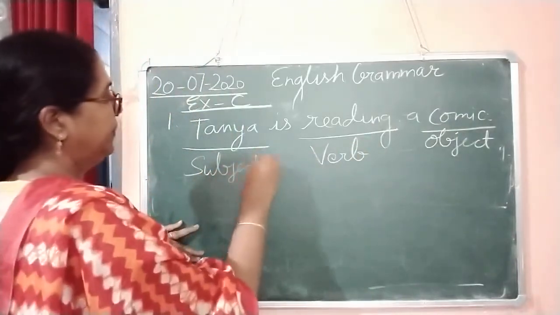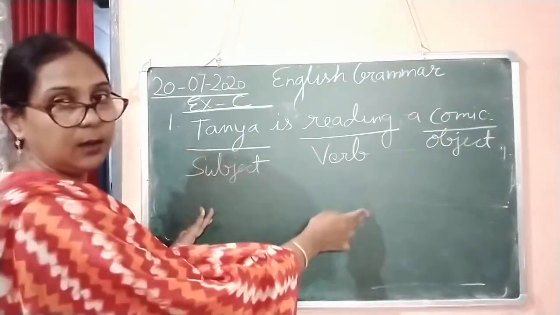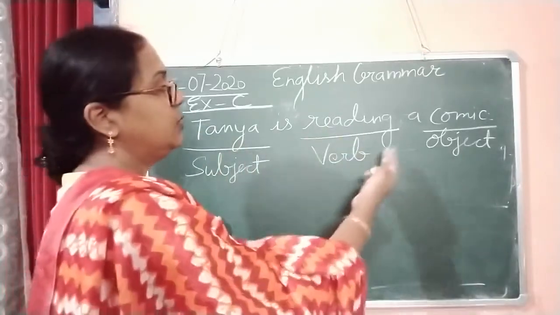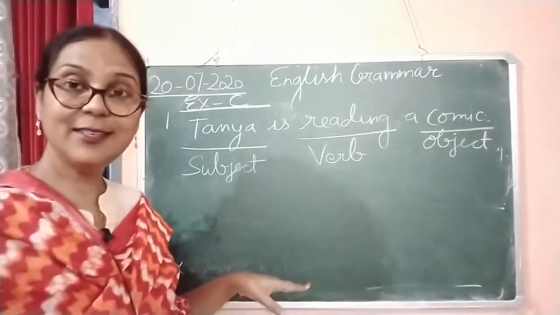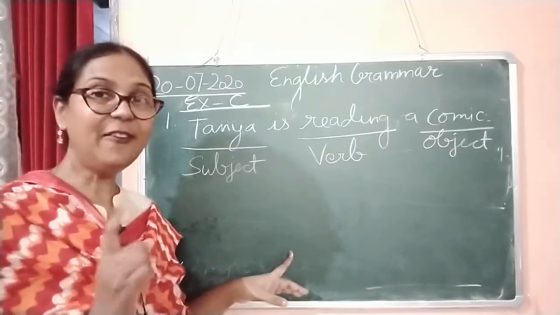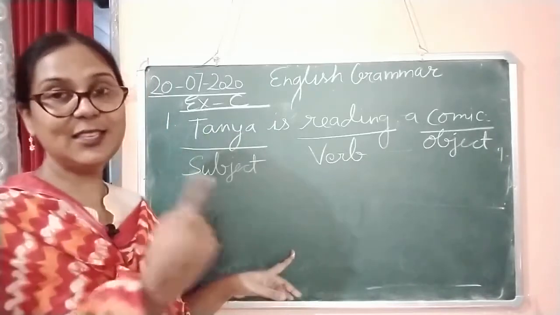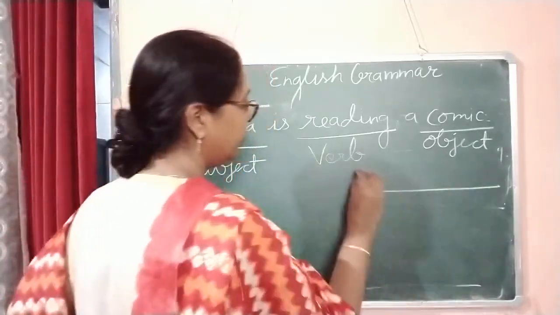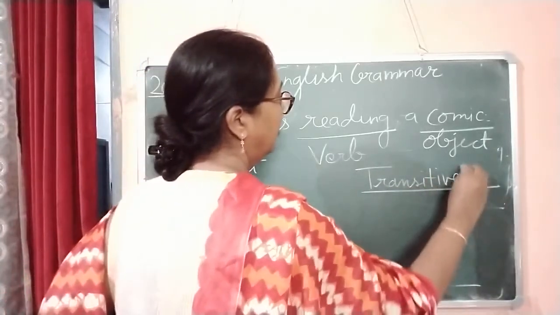Or you can say it is the doer who is doing the work. On which object is the work being done? She is reading a comic, so the object is here. So with an object, what are we going to write? Transitive verb, because the verb which has an object is called a transitive verb. So number 1 is a transitive verb. In the blank, we are going to write transitive verb.